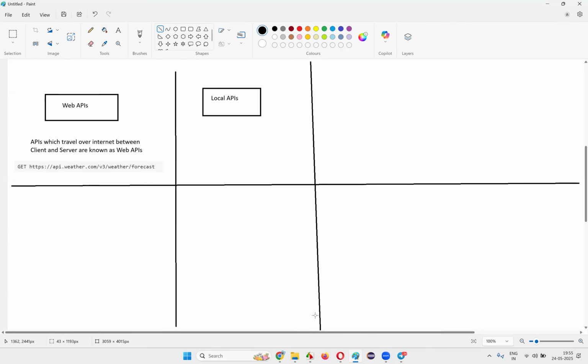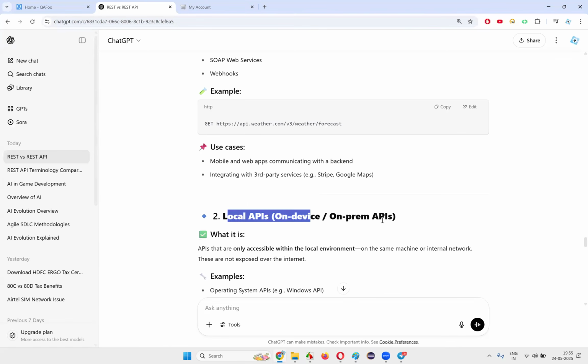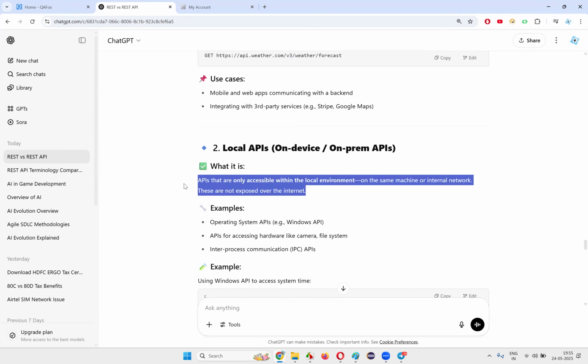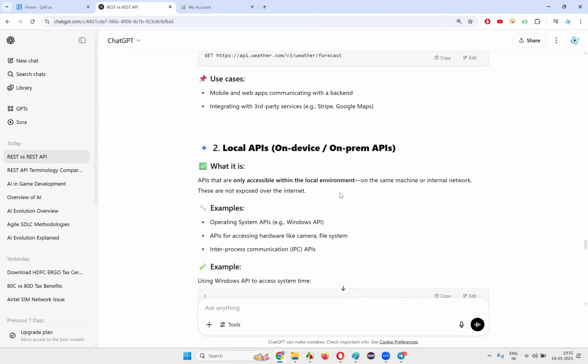What are local APIs? You should have the knowledge, guys, of the different varieties of APIs, and you should be able to categorize APIs into different types. The next category we have is local APIs. APIs that are accessible within the local environment, or on the same machine, or over a network, that are not exposed over the internet, are called local APIs.